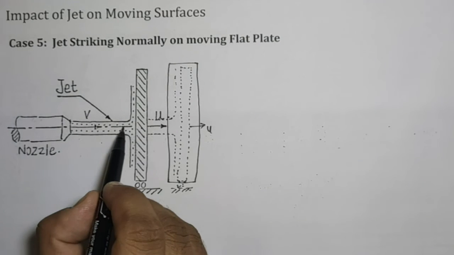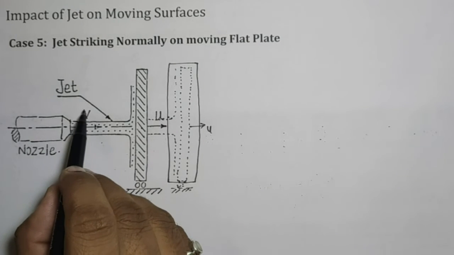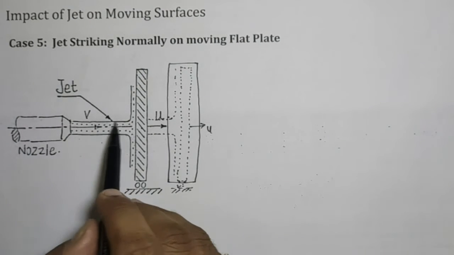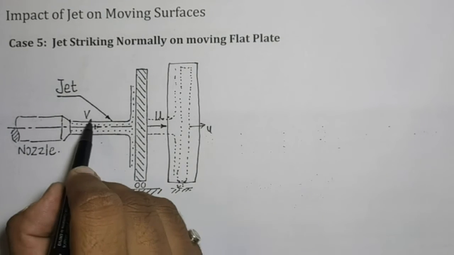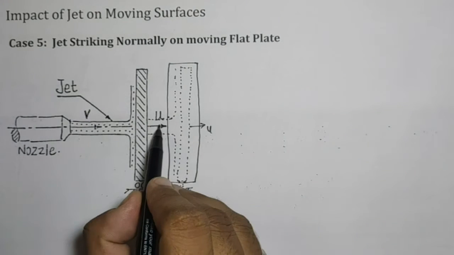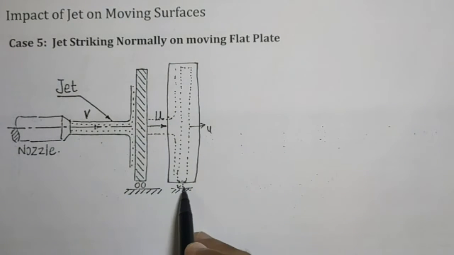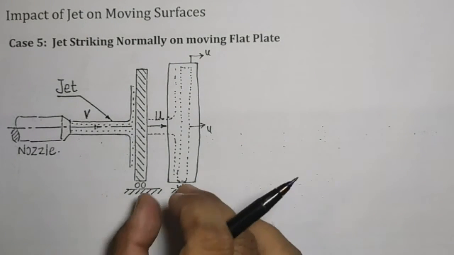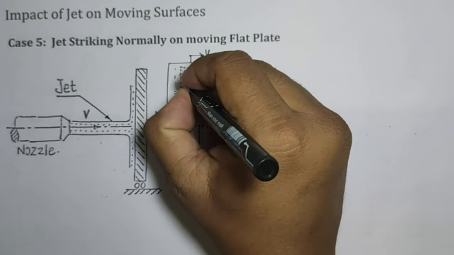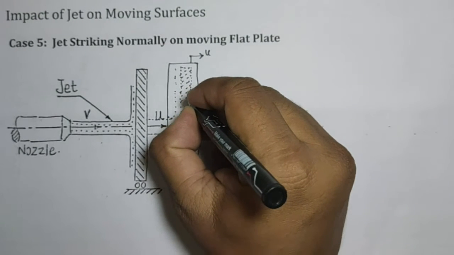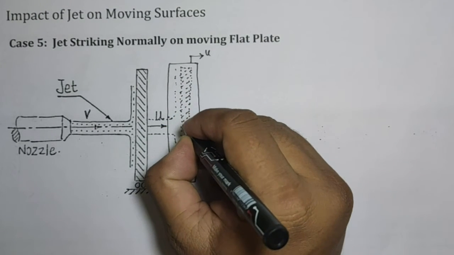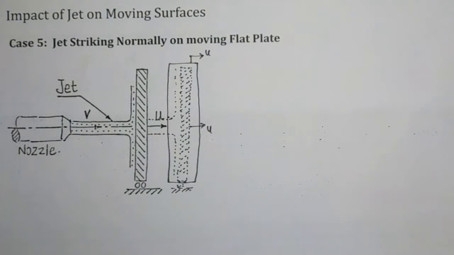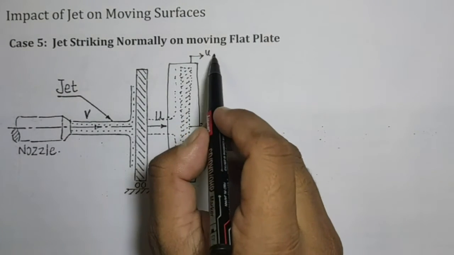So the jet is having velocity v. The description is similar to the previous case, but in this case we have a jet which is moving with velocity v, and while entering into this moving control volume, the control volume is also moving with the plate. The plate is moving with velocity u, so obviously the control volume which surrounds this moving plate is also moving with velocity u.